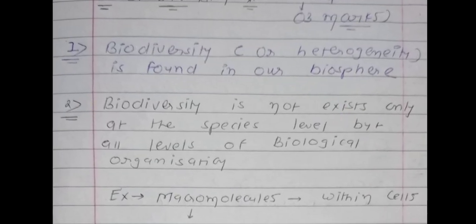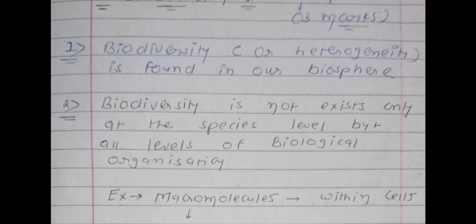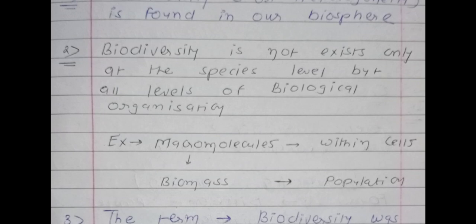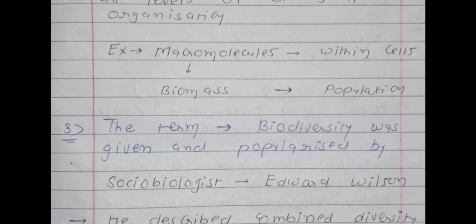Again we will revise. First point, biodiversity, which is also known as heterogeneity, is found in our biosphere. Point number 2, biodiversity does not exist only at the species level, but at all levels of biological organization like macromolecules found within cells and biomass found in the population. Point number 3, the term biodiversity was given and popularized by a sociobiologist named Edward Wilson.